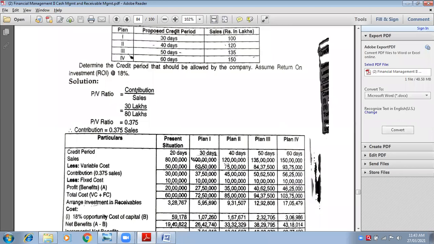You are left with 120 of sales into 50 variable cost divided by 80 sales. Do it in the calci. 120 into 50 divided by 80. So what is your answer of the variable cost for plan 2?